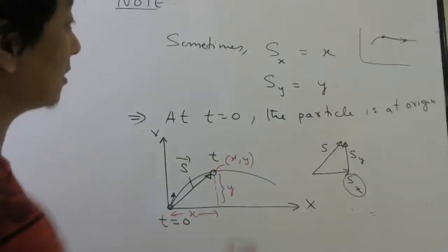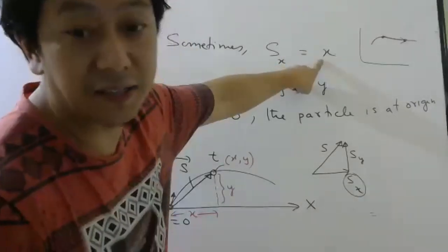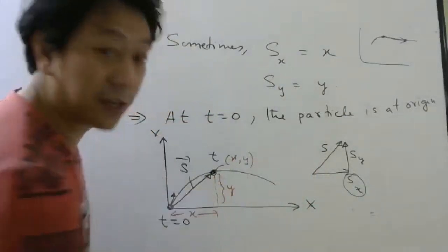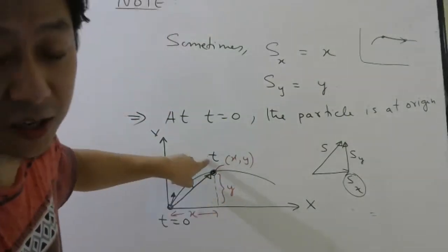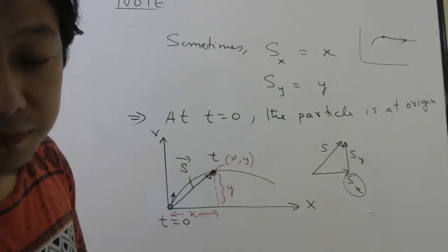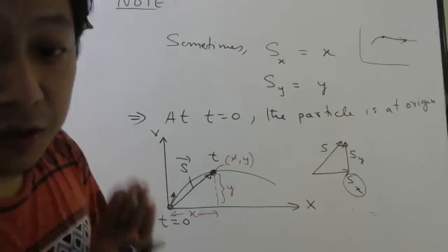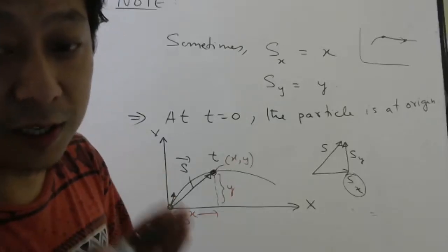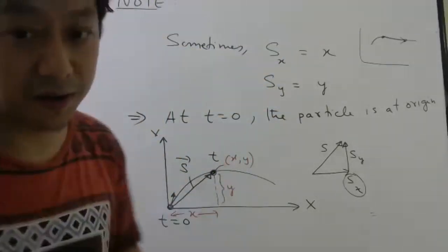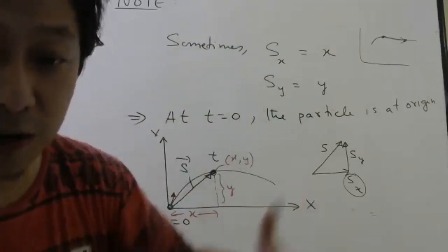So in some cases, you may see people writing Sx as simply x. Where what is this x and y? Coordinates of the particle at time 0. Oh, sorry, at time t. At time 0, where it was? At time 0, where it was, I have assumed origin. So if I assume at time 0 it was at origin, then I can do this. So please revise this part. Thank you. Tomorrow we will apply these equations to solve some problems.